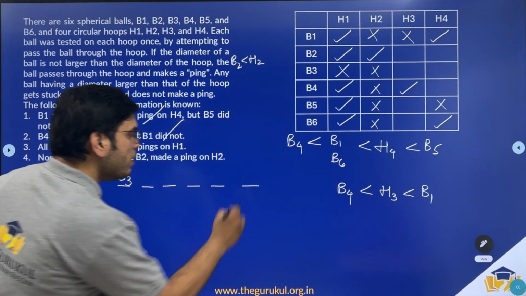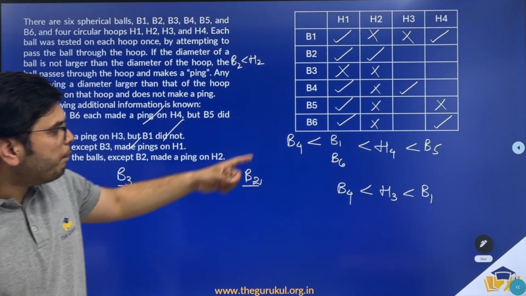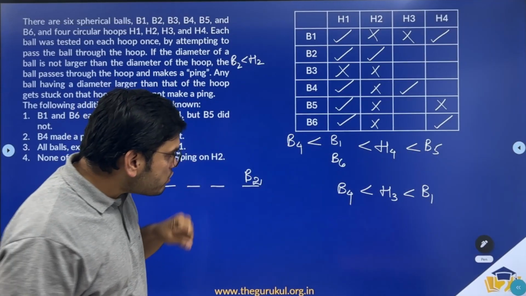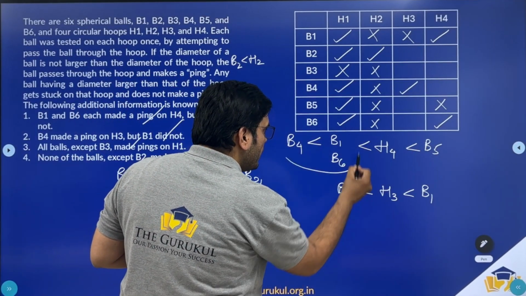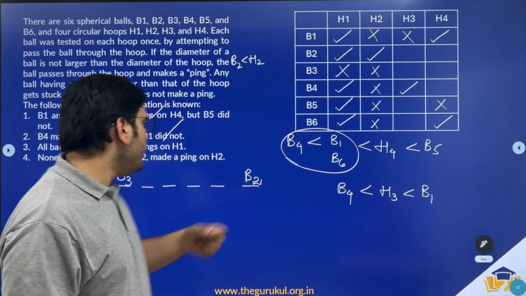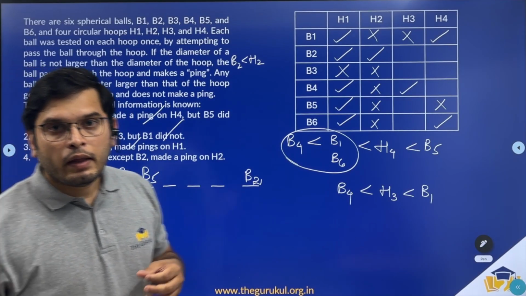So that makes B2 the smallest of all. And we are left with B1, B4, B6 and B5. We also know that B5's diameter is greater than B1, B4 and B6. So that makes B5 the second largest one. Done. Right.